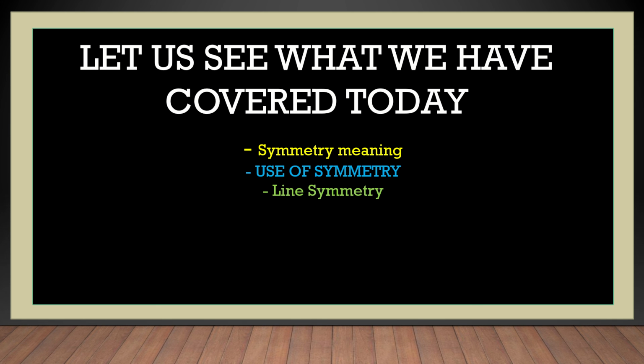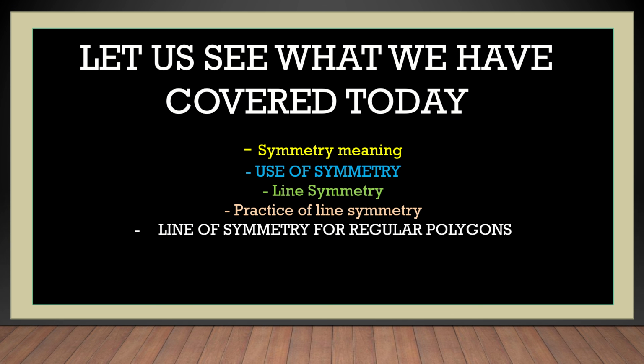Then we practiced the line of symmetry with different examples. Then we also studied the line of symmetry for regular polygons, and finally we practiced using some examples, drawing the axis of symmetry. So we have seen these things in today's class.